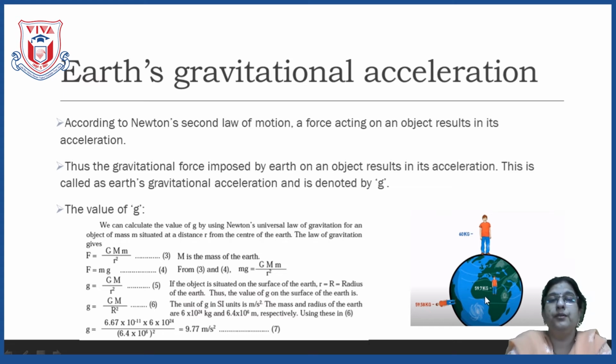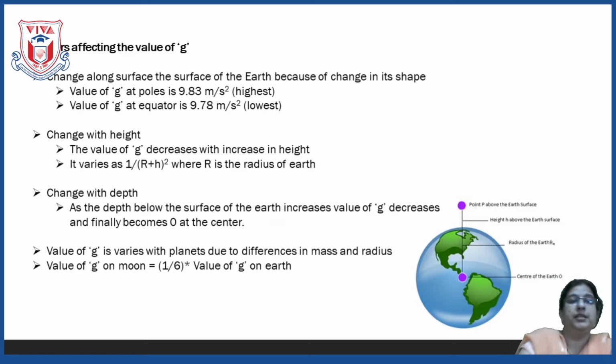According to Newton's law of gravitation, more distance means less force, less distance means more force. So here, where the distance is more, acceleration due to gravity will be less, and here, where the distance is less, acceleration due to gravity will be more. Now let us see what the change is.